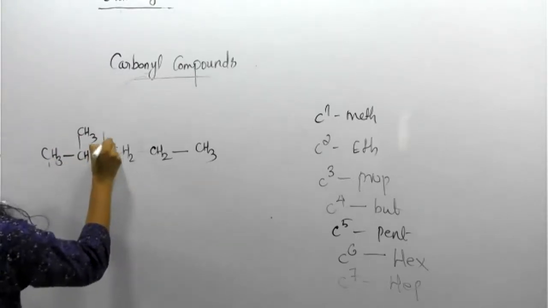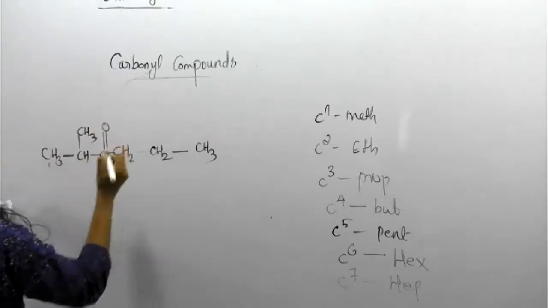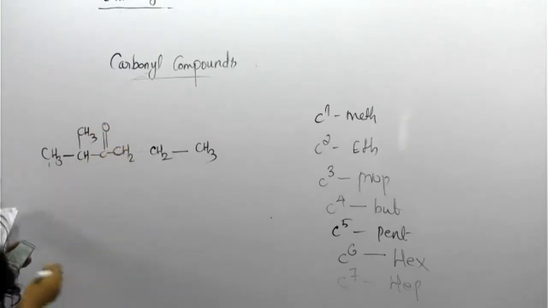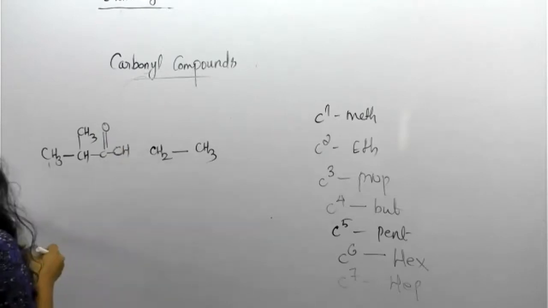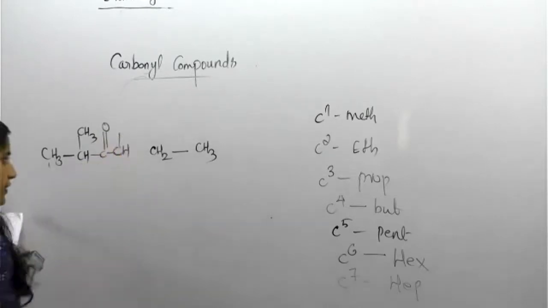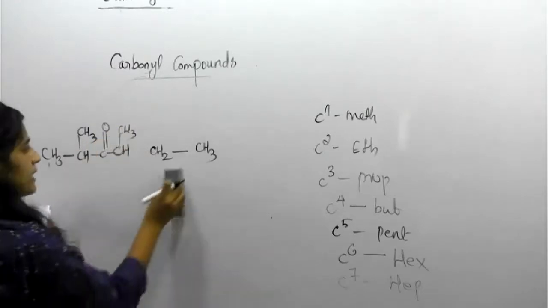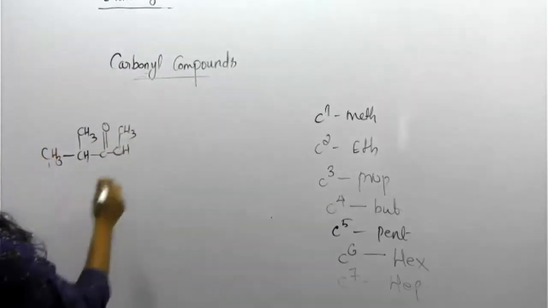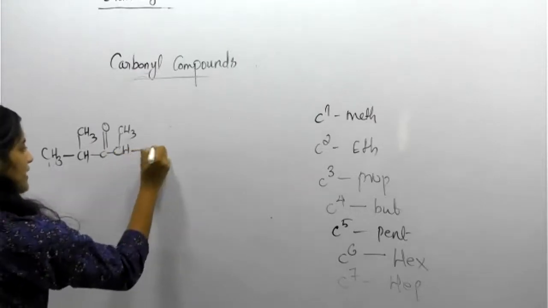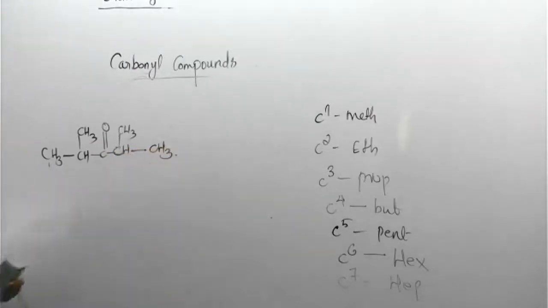Then here a C double bond O group. Then a CH group is here, again a CH3 group in a branch. Then CH3. What about the name?